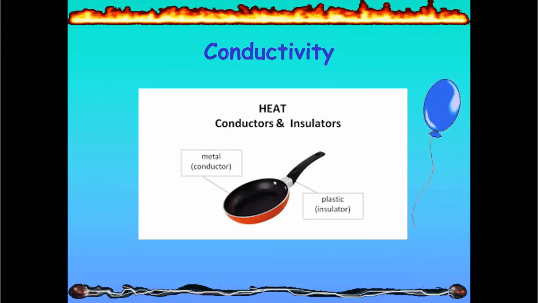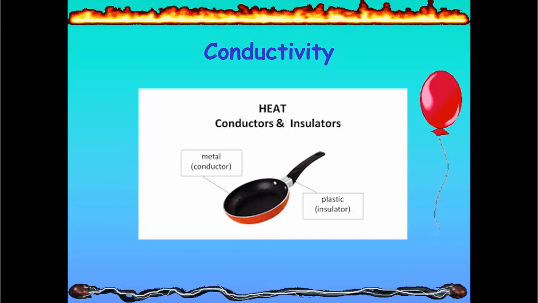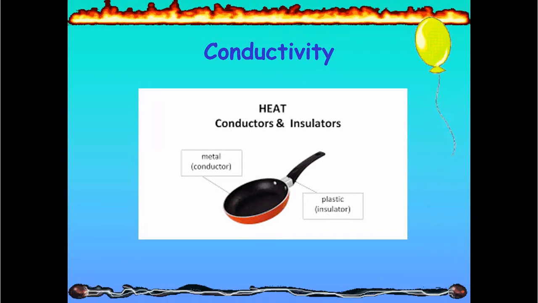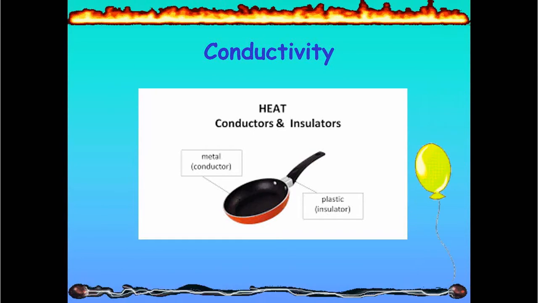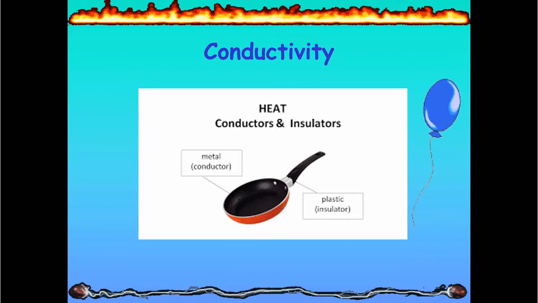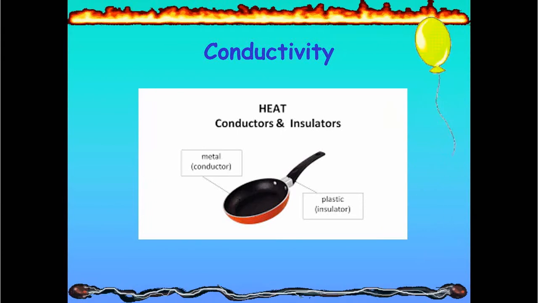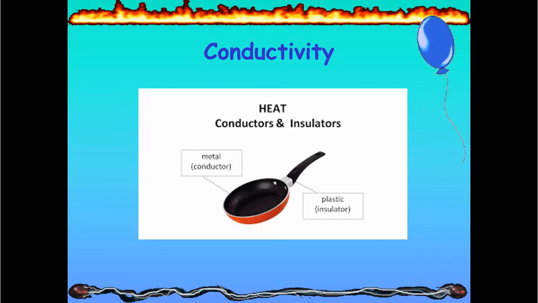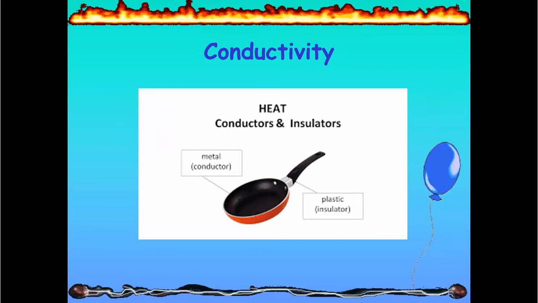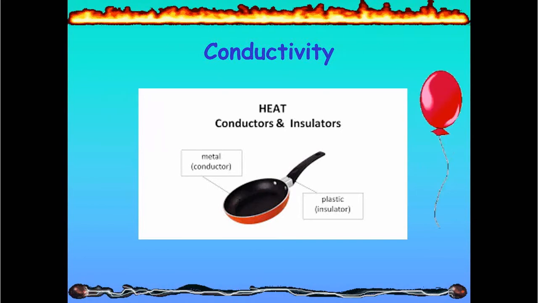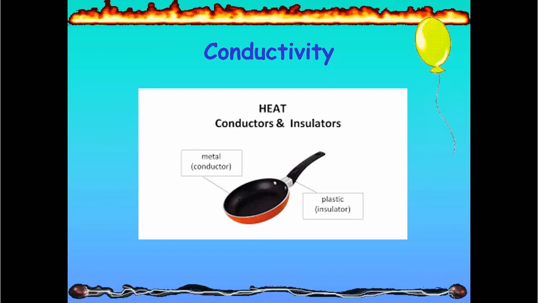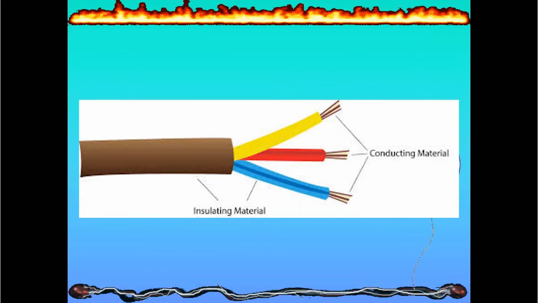Conductors and insulators. We have conductors and insulators of heat and conductors and insulators of electricity. In the question, we have to specify. In this case, the pan, the metal part, is a good conductor of heat, where it allows the heat to pass through it and cook our food, while the plastic handle is an insulator of heat that does not allow the heat to pass through it and burn our hands.